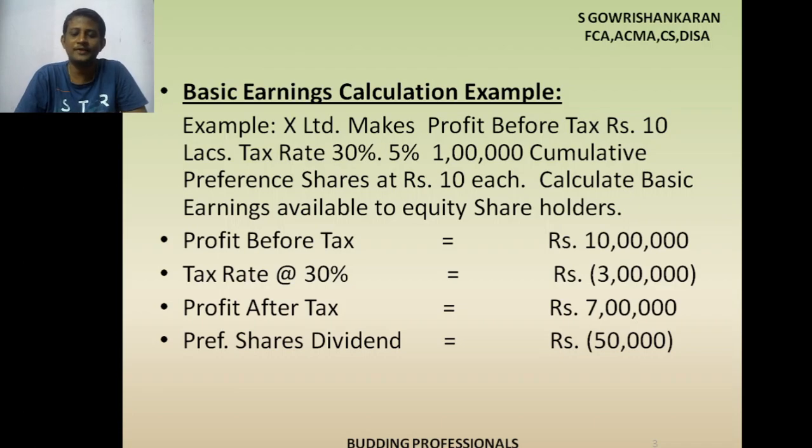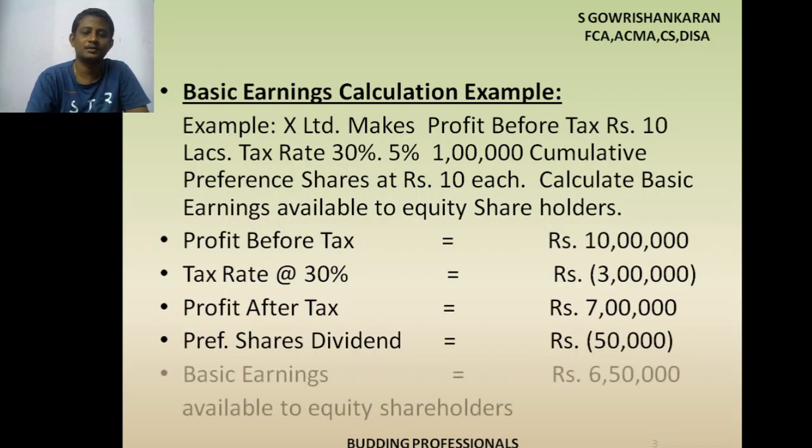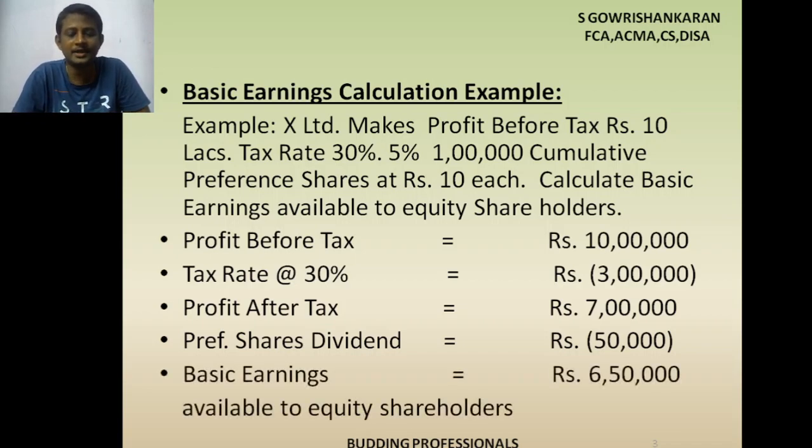Okay. So profit after tax is arrived and preference shares dividend is paid. So what is the balance? That is basic earnings available to equity shareholders. Okay. That is called basic earnings available to equity shareholders. Then why are we calculating this? What is the purpose of calculating this basic earnings? Because we have to know our earning per share.